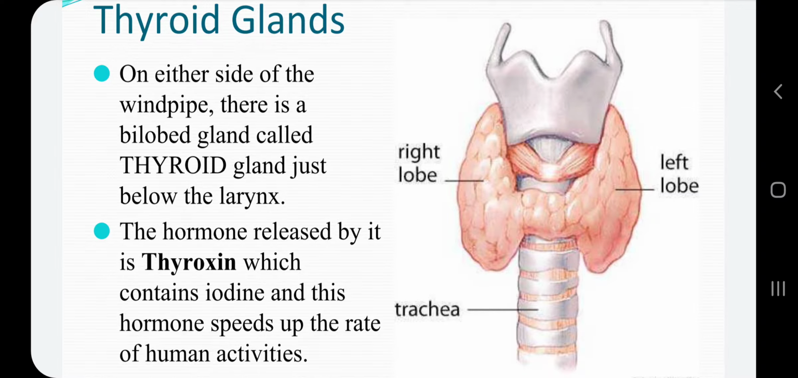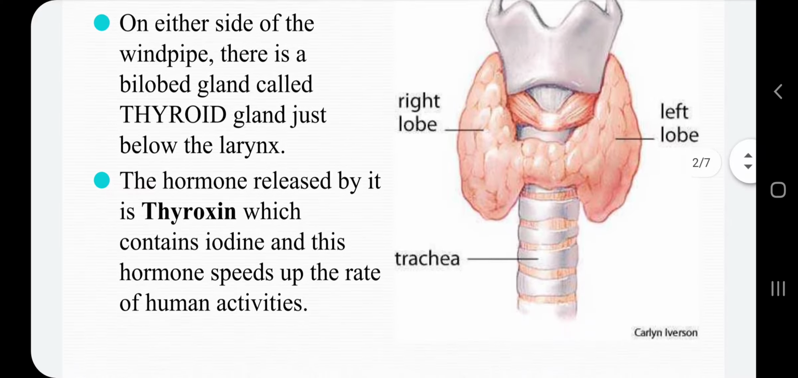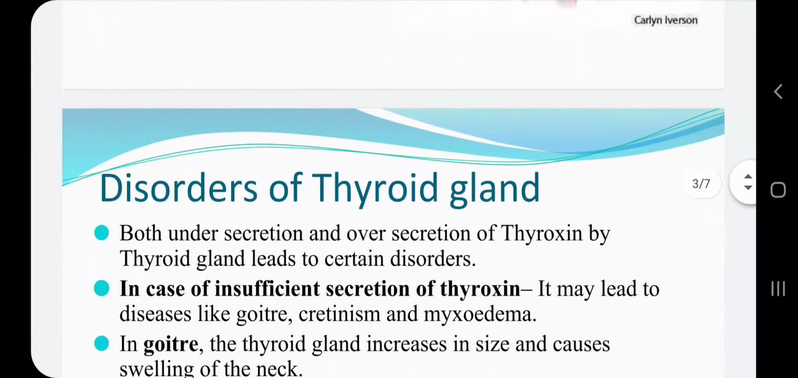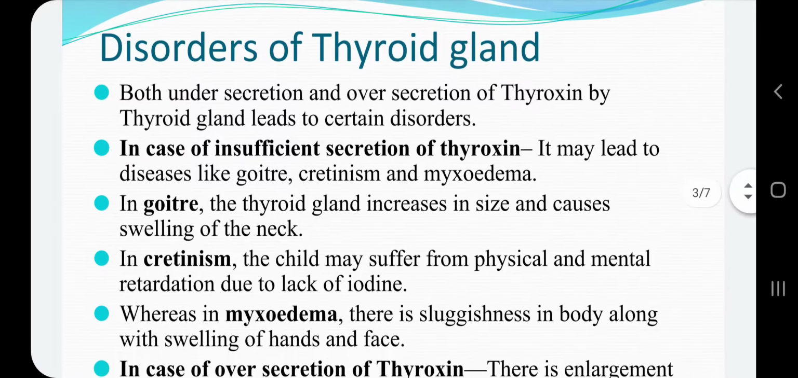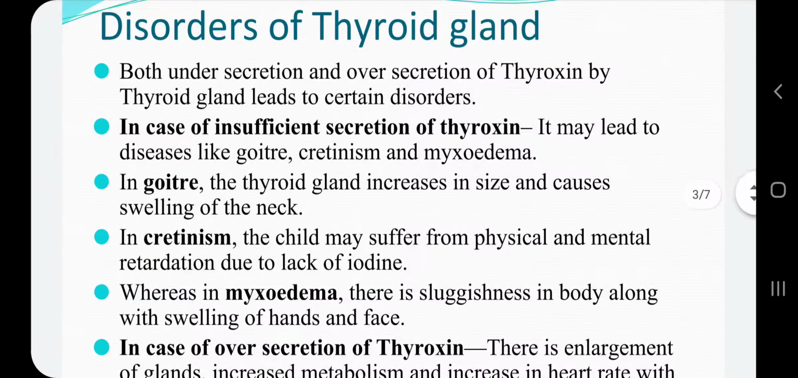The main component of this thyroxine hormone is iodine. So this is the reason you are told to consume iodized salt so that thyroxine is released in proper amount in your body. But sometimes this thyroxine is not released in proper amount. Either it is released in less amount or it is released in more amount, and both of these conditions lead to some disorders in the body.